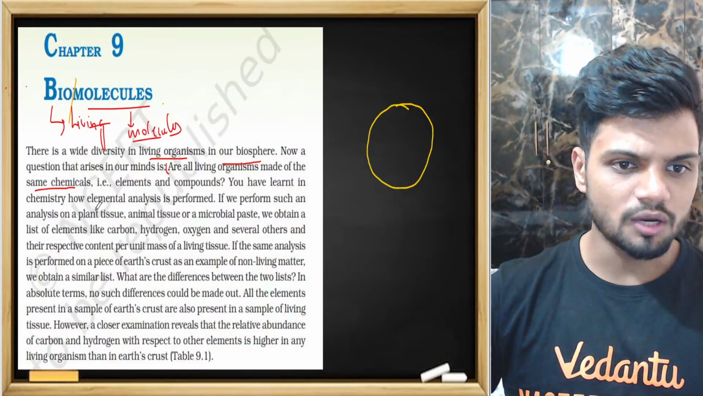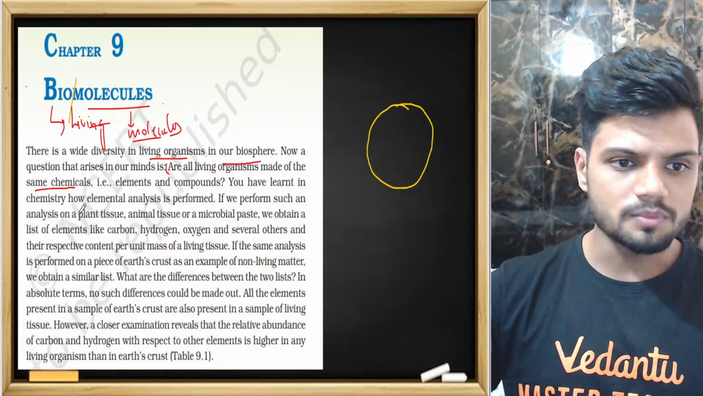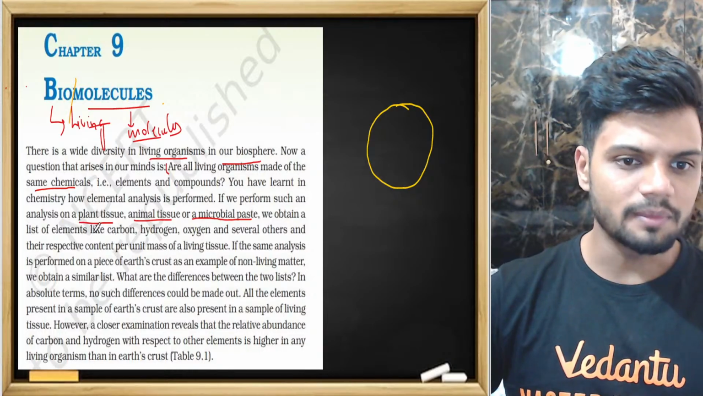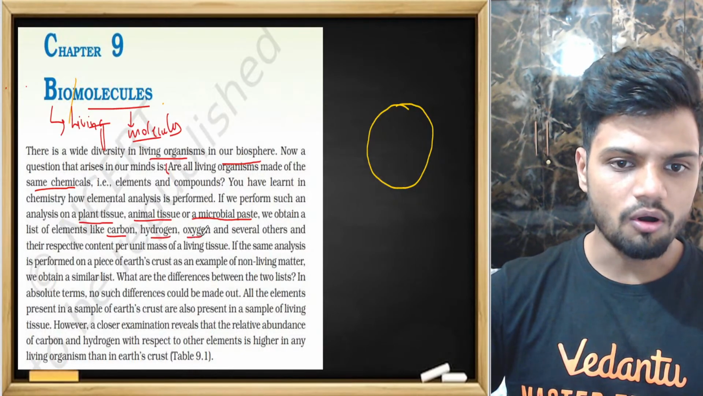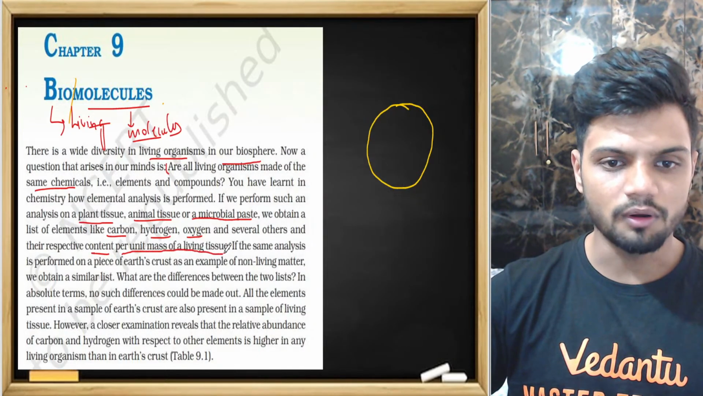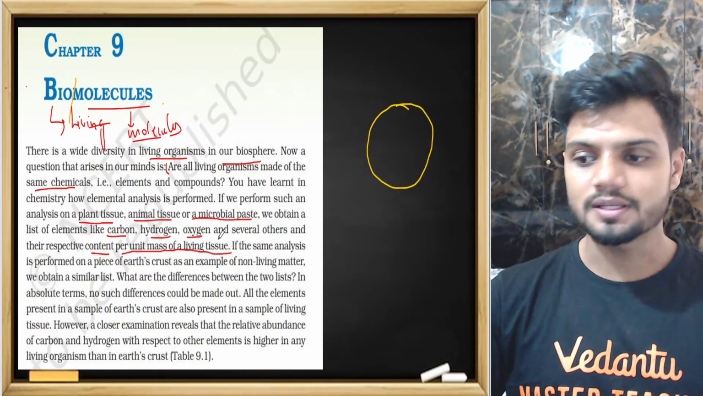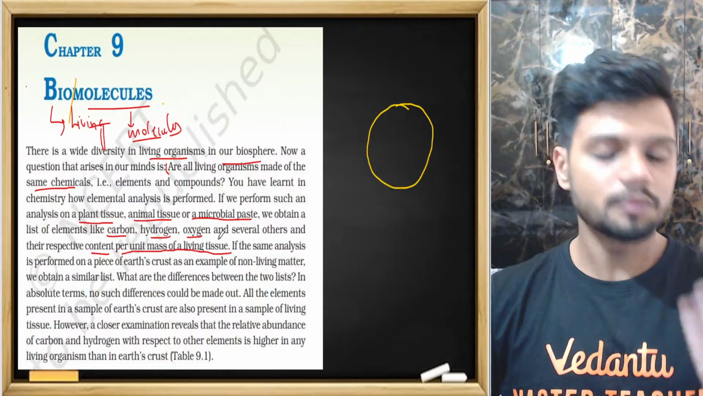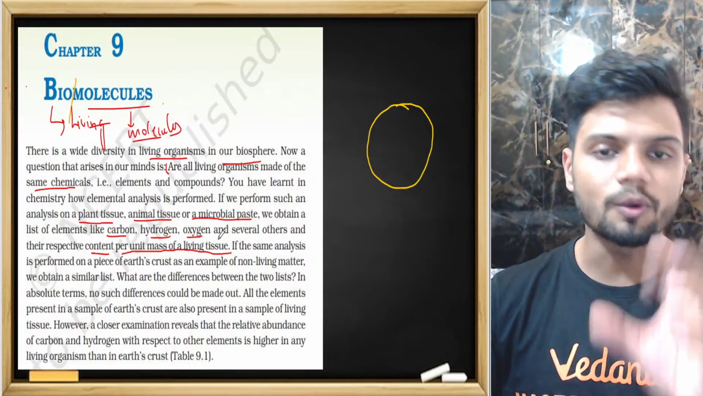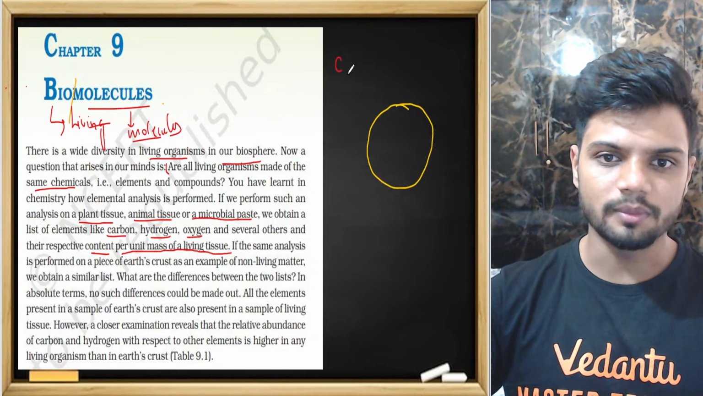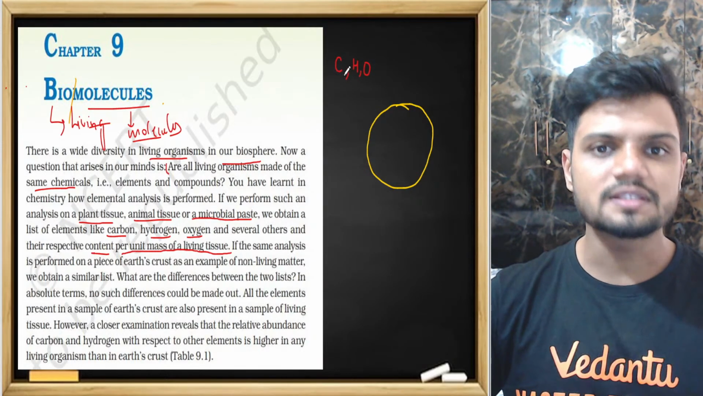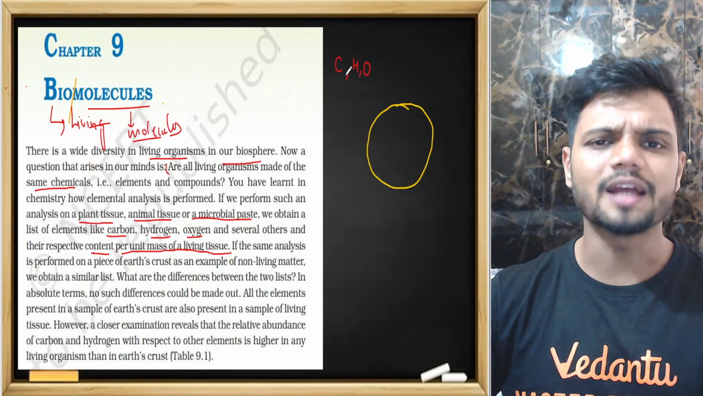You have learned in chemistry how elemental analysis is performed. If we perform such an analysis on plant tissues, animal tissues, and microbial paste, we obtain elements like carbon, hydrogen, oxygen, and several others, and their respective content per unit mass. So it could be a microbe, a plant, or an animal. Every single organism is made up of a few elements such as carbon, hydrogen, and oxygen, and organic compounds.